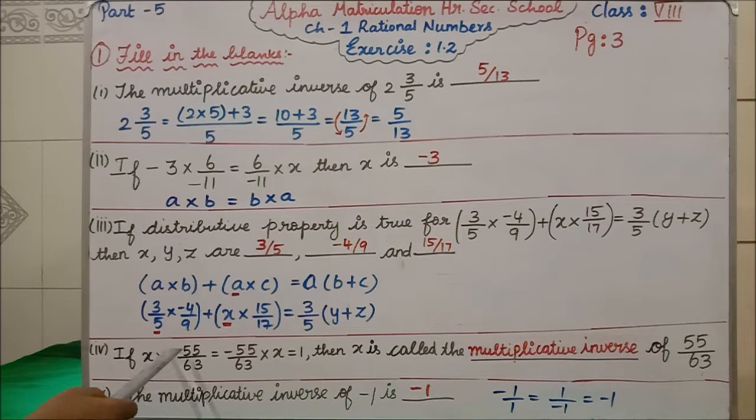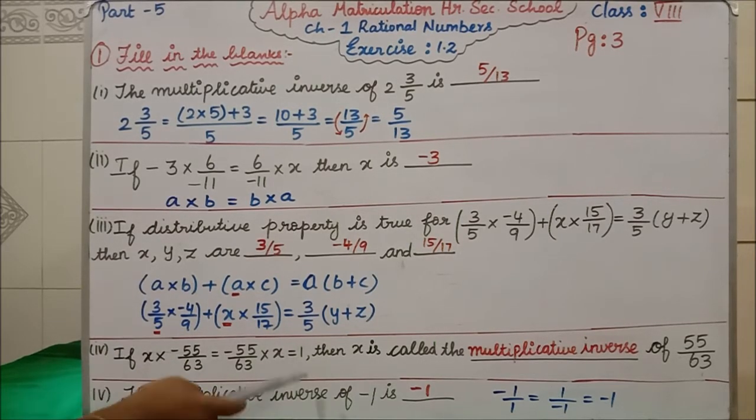If x into 55 divided by 63 is equal to 55 divided by 63 into x equal to 1, what property is this? Can anyone tell me? Yes, it is multiplicative inverse. What does multiplicative inverse mean? A into A by B. A by B, how can we write in multiplicative inverse form? B by A we can write, isn't it? So A by B into B by A is equal to what will we get? We will get 1. See here also we are getting 1.